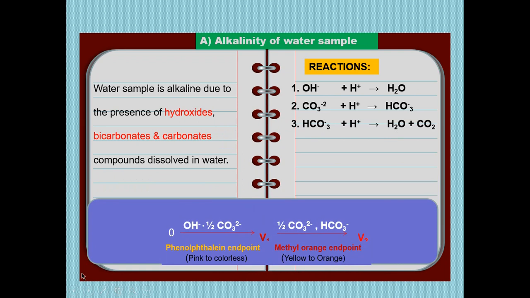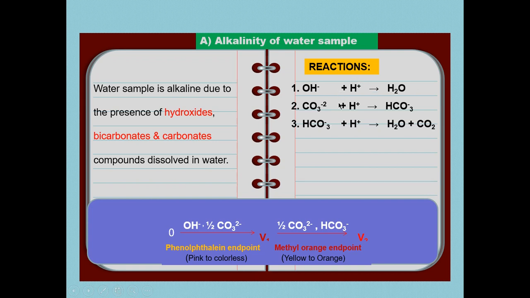So look here, for example, when we are going to do the titration of a water sample with the acid, you have to perform this in the practical also. To determine the alkalinity of any water sample, we have to imagine that the water may contain all three: hydroxide, carbonate and bicarbonate.